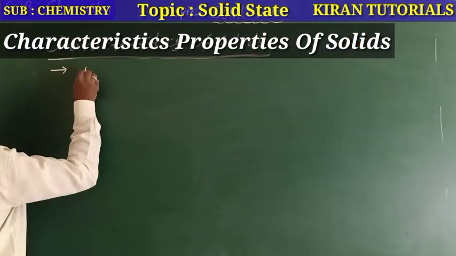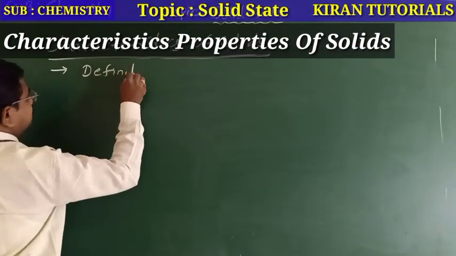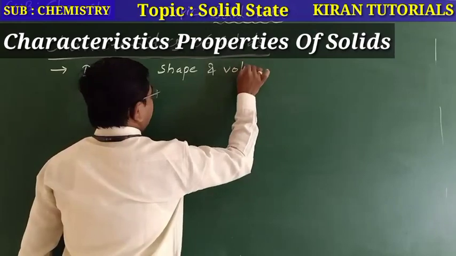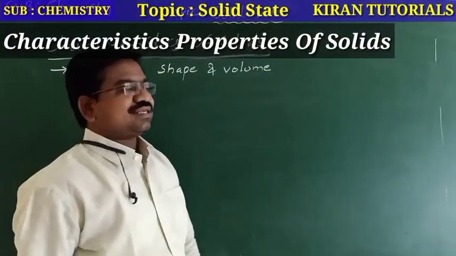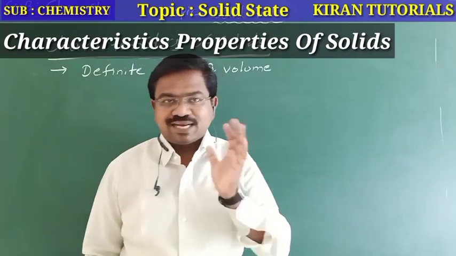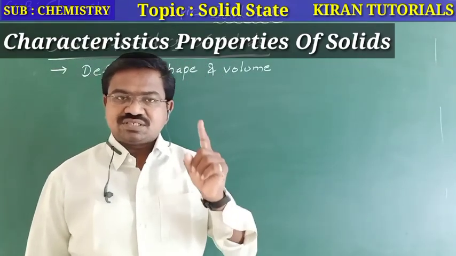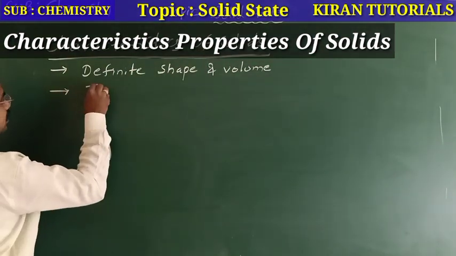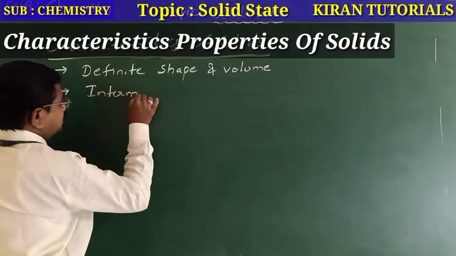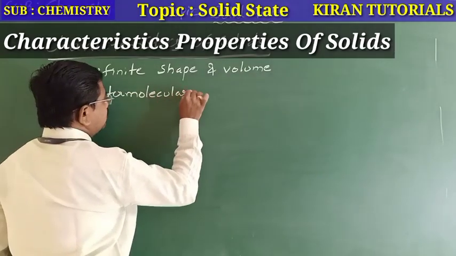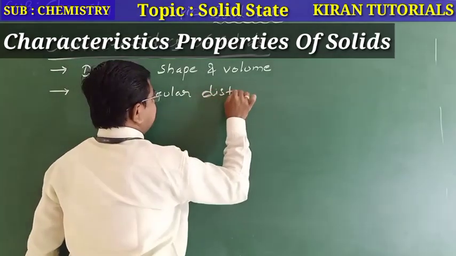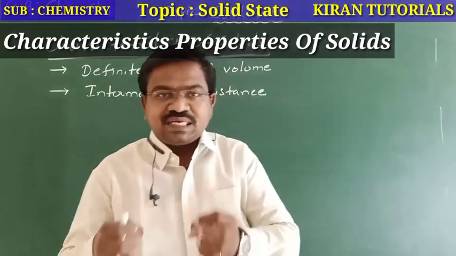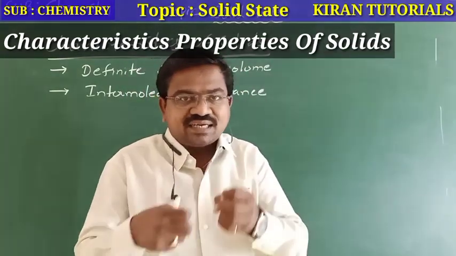So, definite shape and volume. Solids have definite shape and volume. That is the first property or first characteristic of solids. And the second one, intermolecular distance. What about intermolecular distance? It means the distance between molecules or particles.